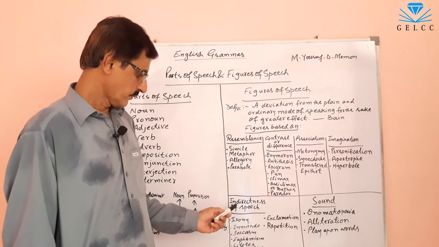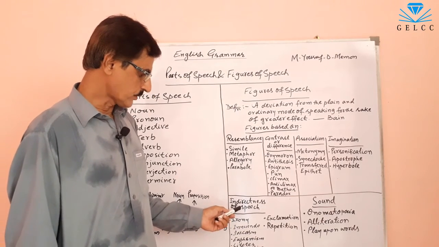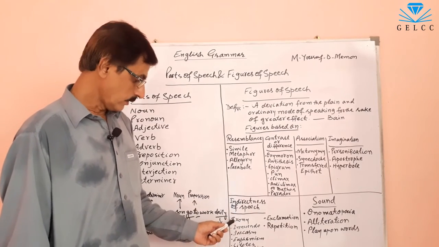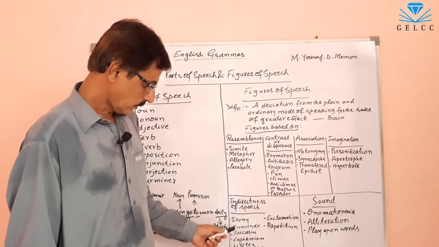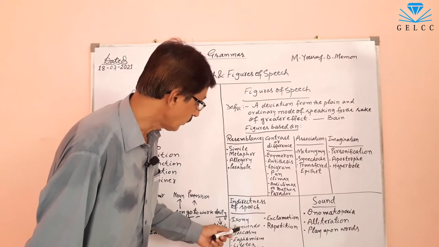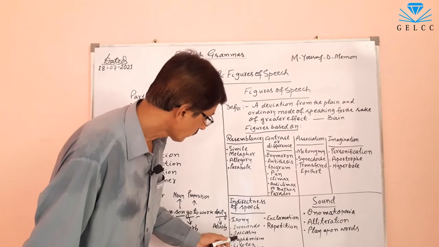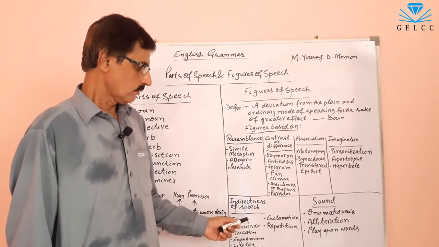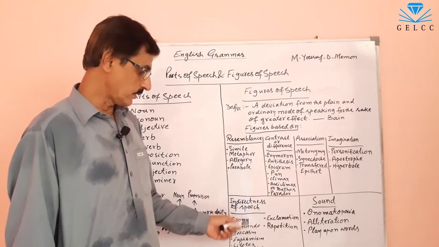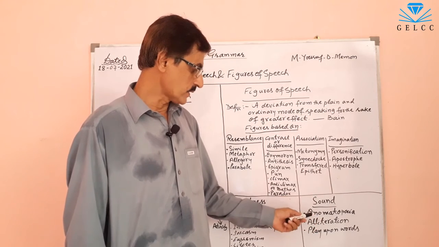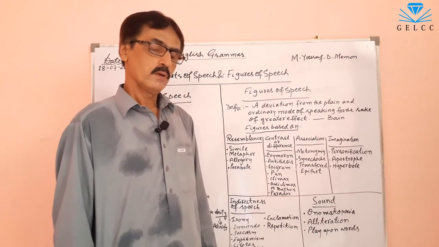Number 5, figures of speech based on indirectness of speech: they are irony, innuendo. These are some which I have written here. In the next topic, I will explain these one by one. These are the figures of speech which are based on sound.